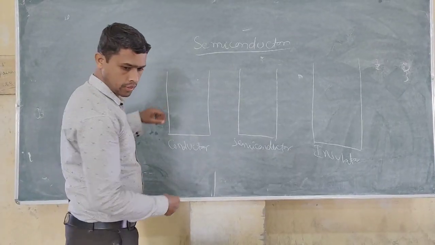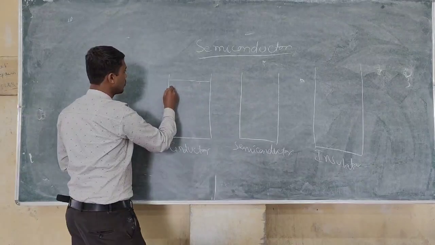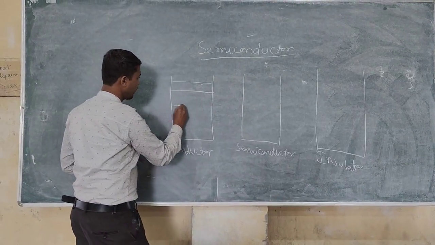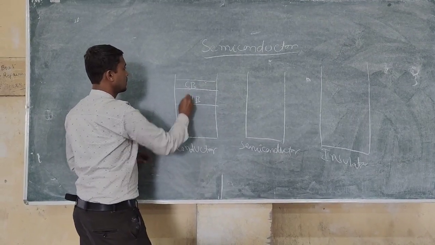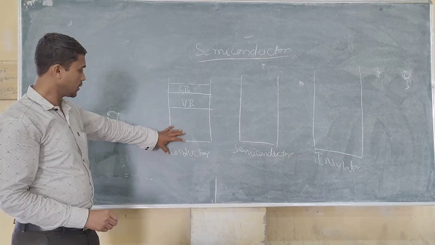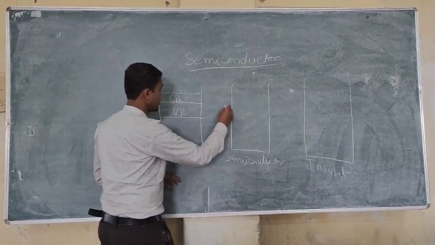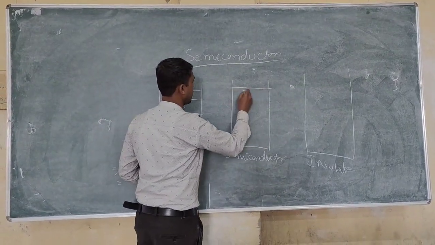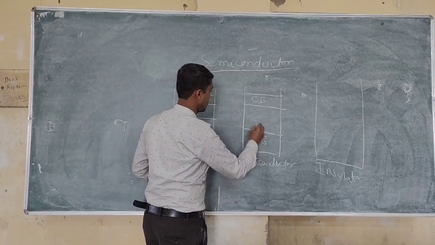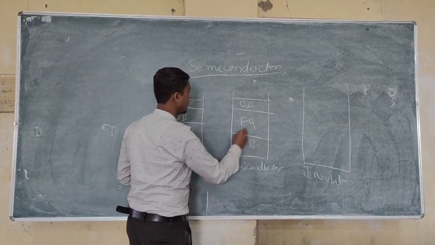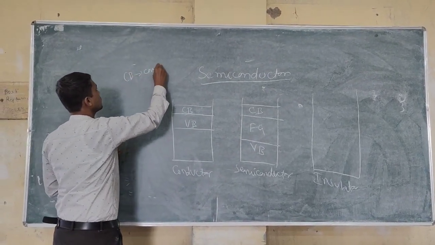What is energy band? Actually, this is a conductor. So we will consider three bands mainly. One is valence band, other is conduction band, and in this conductor, one band is absent. That will see in semiconductor and insulator. The third band is called forbidden gap. So CB means conduction band.